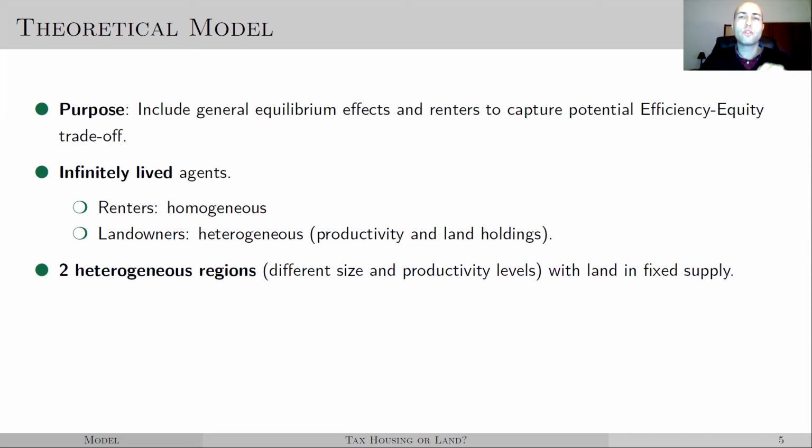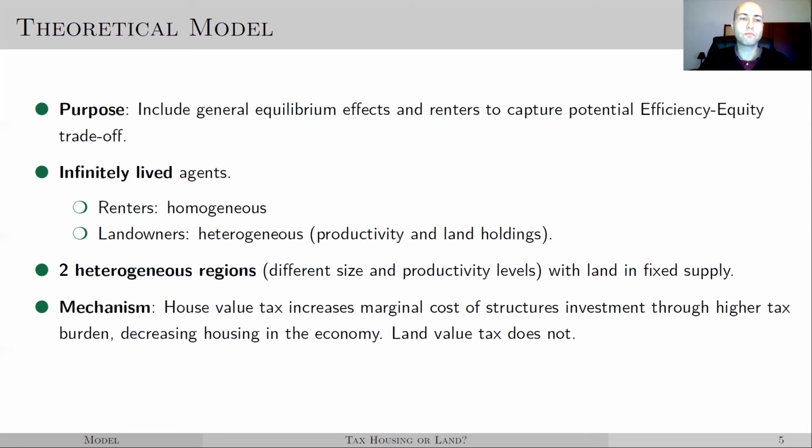The model also includes 2 different regions in order to capture different impacts in urban and rural areas, because we saw that was important in the empirical section. And we have renters that can migrate between regions to ensure real wage equalization. So the heart of the model lies in the decision of how much to invest in structures to produce housing services, depending on the type of property taxes. Taxes on house value discourage investment in housing structures as they increase the marginal cost of investing due to the associated increase in tax burden, while the land value tax does not generate this type of inefficiency.